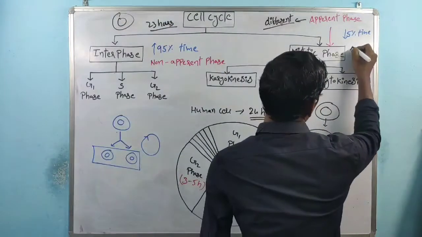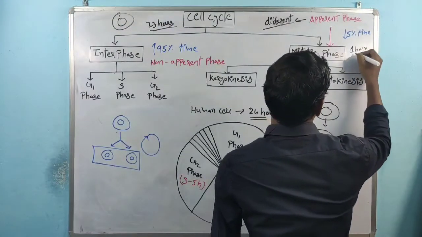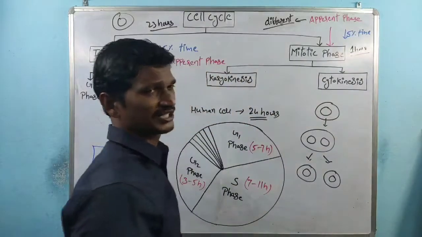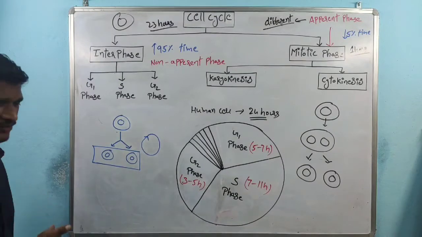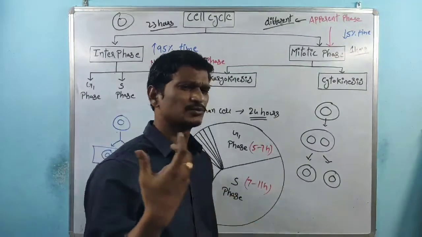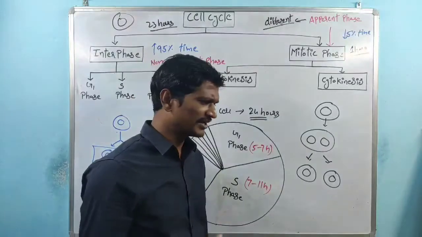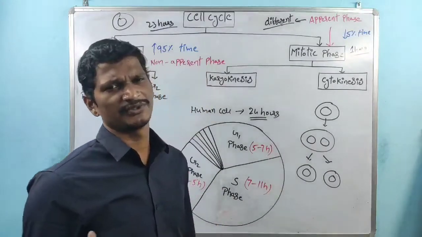Only 1 hour is taken by the mitotic phase. So that's one of the differences. See here, interphase takes maximum time. For the mitotic phase, minimum time is sufficient.